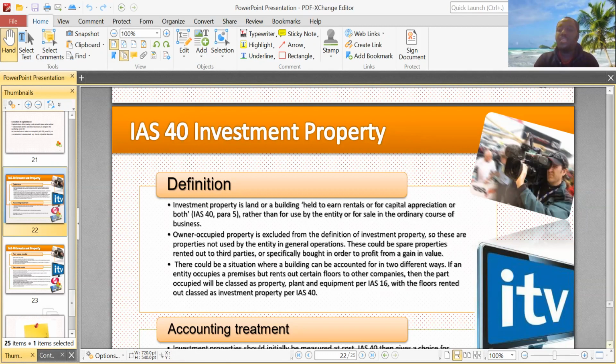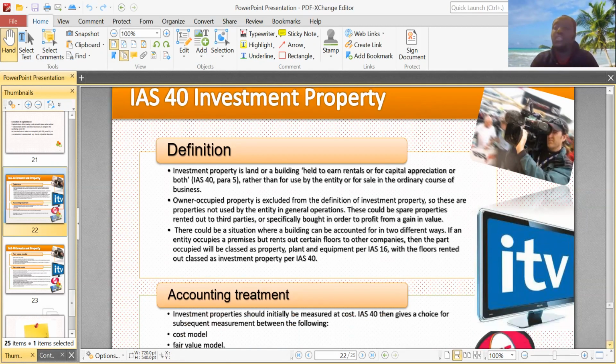So what is investment property, first of all? In our past videos, we've already talked about property, plant, and equipment. So what exactly is investment property? Investment property is basically land or a building that is held to earn rentals or for capital appreciation, or both. This is a property that you don't buy to live in yourself. It's not a residential property, but one you hold to earn rentals or for capital appreciation, so that when you sell it at a profit, you make money.